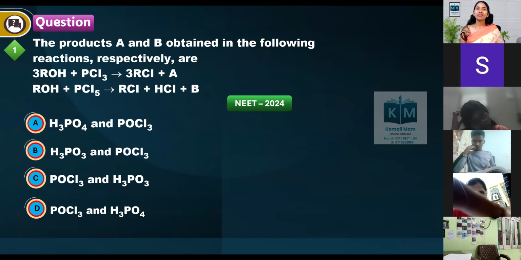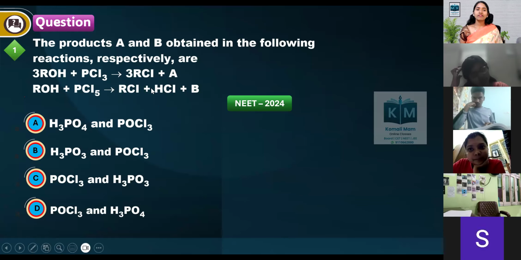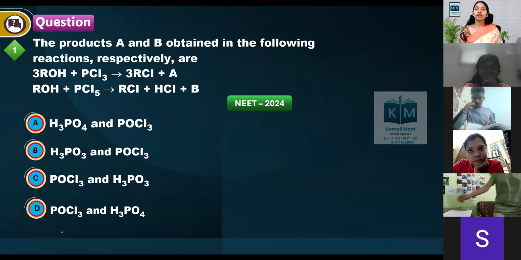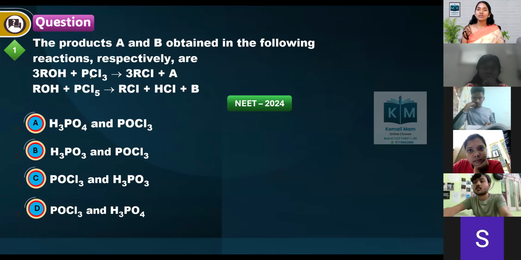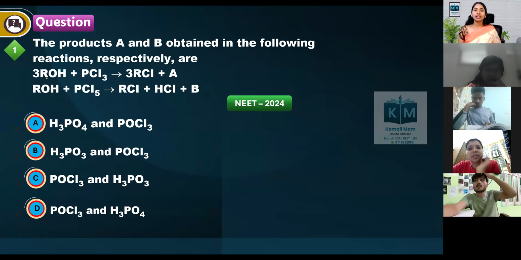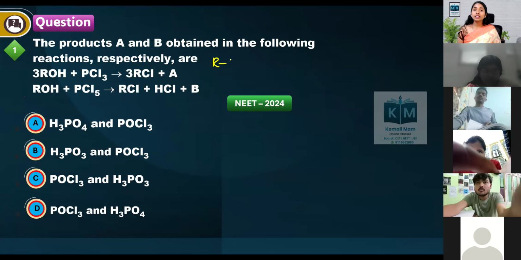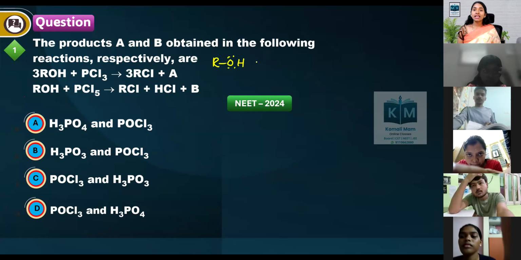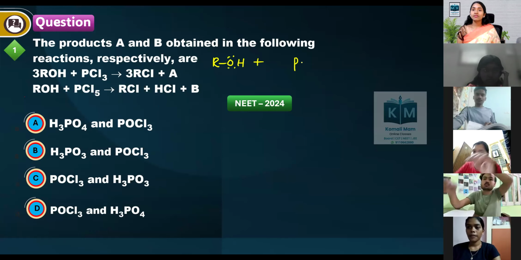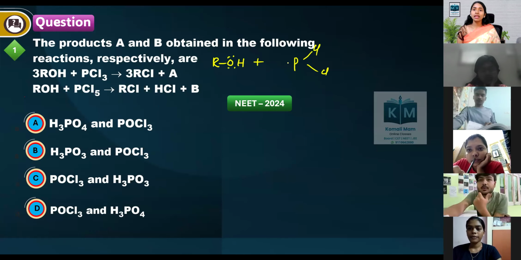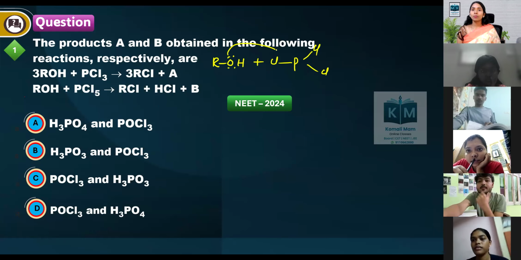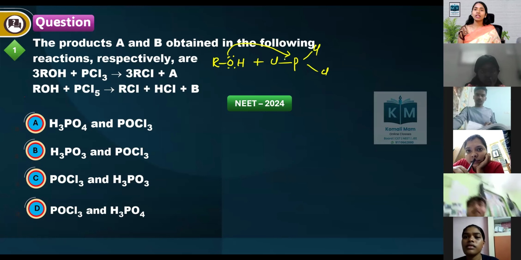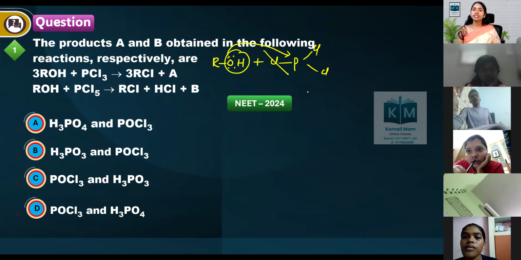Alcohol is reacting with PCl3. What will we get? First, alcohols with PCl3. It donates a lone pair to the vacant d orbitals, and the OH replaces the chlorine.